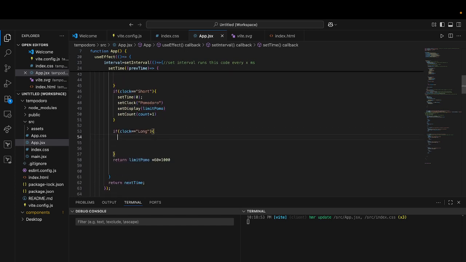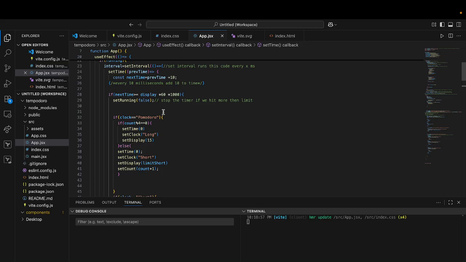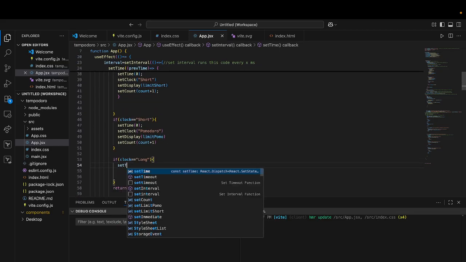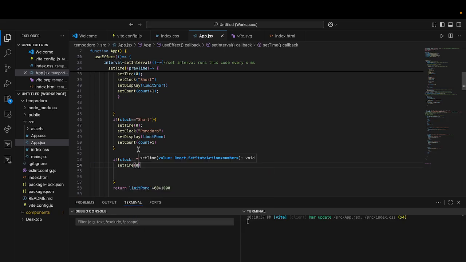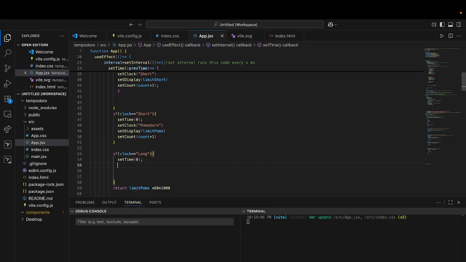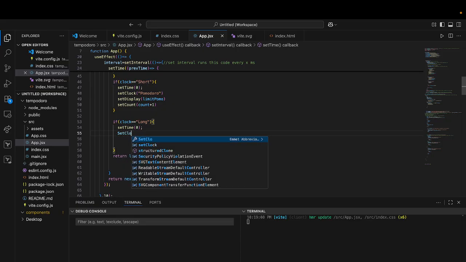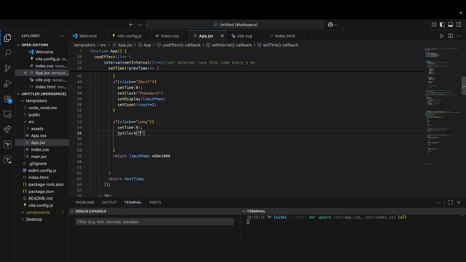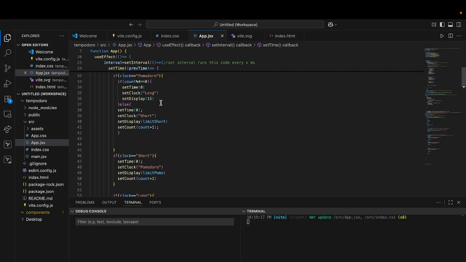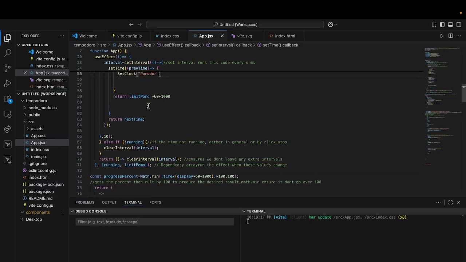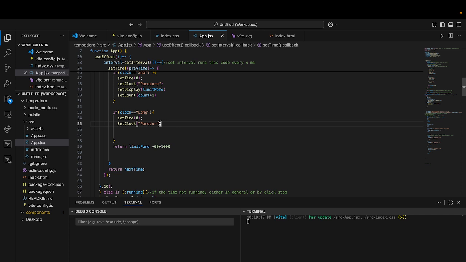So after the clock is long and we see that we finished and we hit our display, we gotta tell our set. We need to make sure that we set our time to 0. After we set our time to 0, we want to make sure that we set our clock back to Pomodoro. Wait, why am I putting a semicolon here only for set time, but I don't do it for anything else? I actually don't know when to use the semicolons and when not to use it. So I need to make sure I brush up on that.